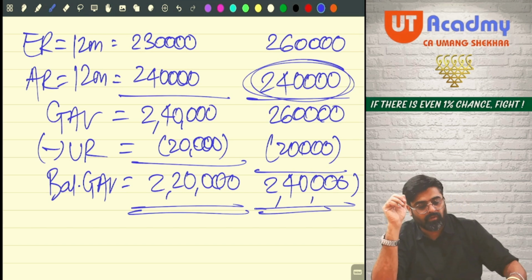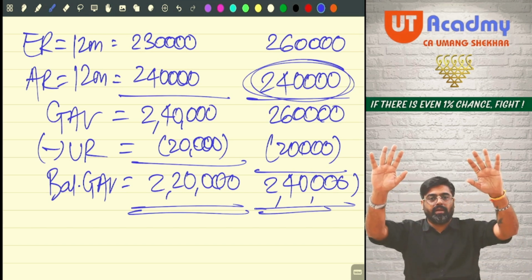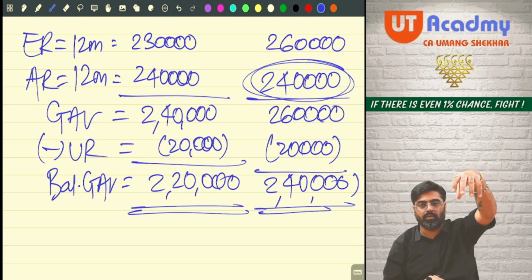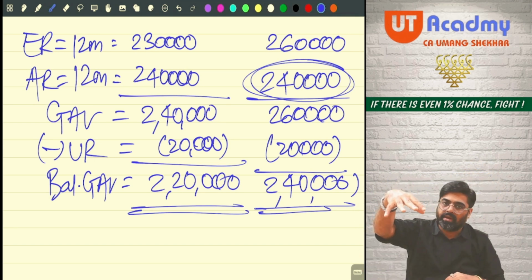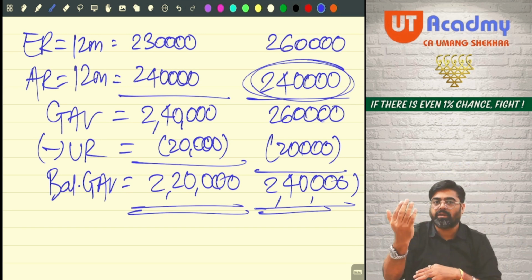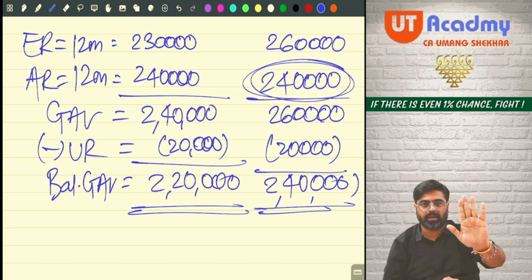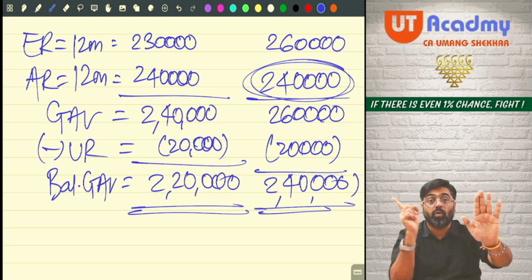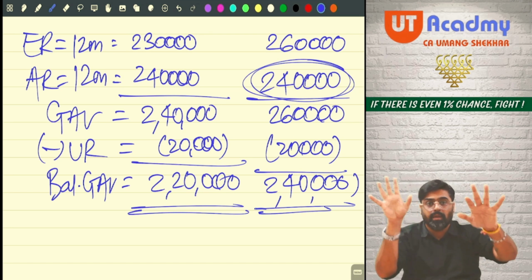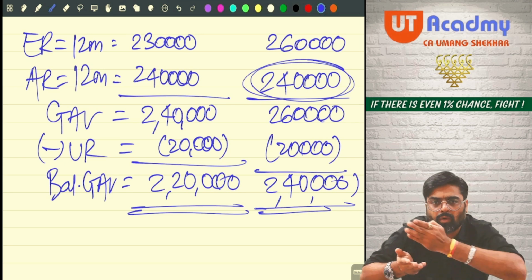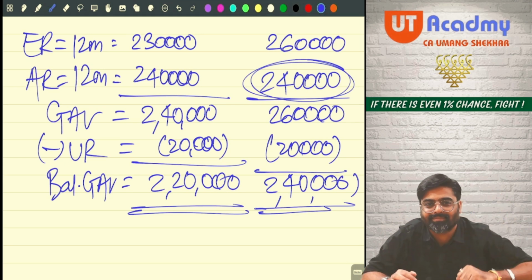But first of all, what will we take? We are calculating the annual value of let out properties. First, we will take the municipal value. Then we will compare it with fair rent. Whichever is higher, that higher amount will be compared with standard rent. We will get expected rent. This expected rent should always be for the ownership period. If nothing is mentioned in the question, we will assume that the ownership is for the full year.